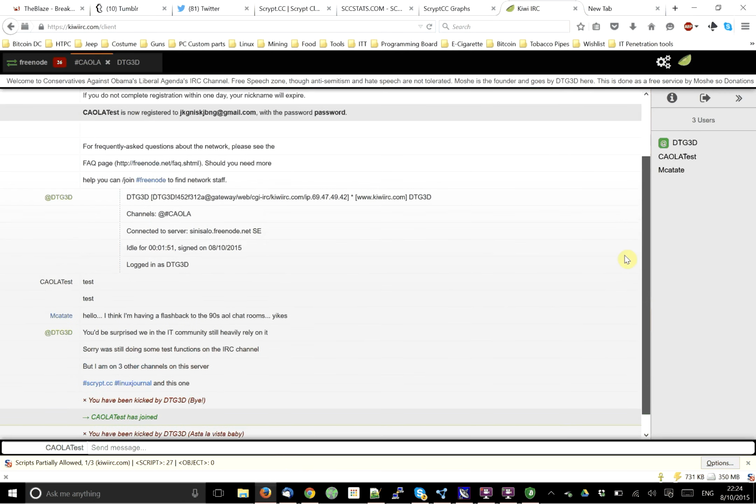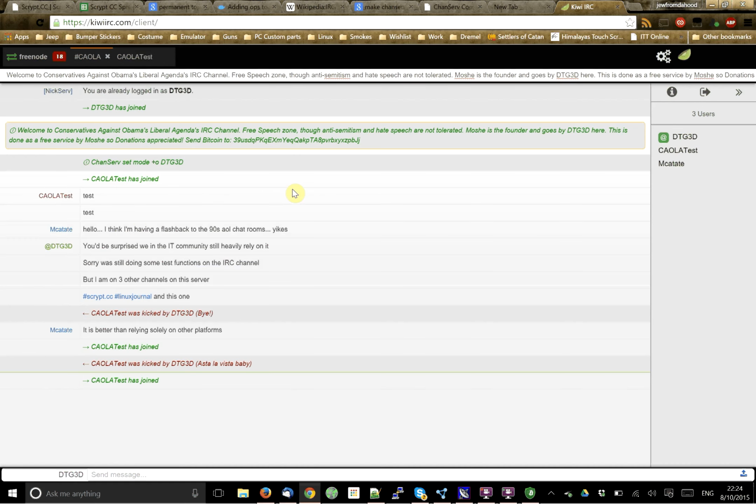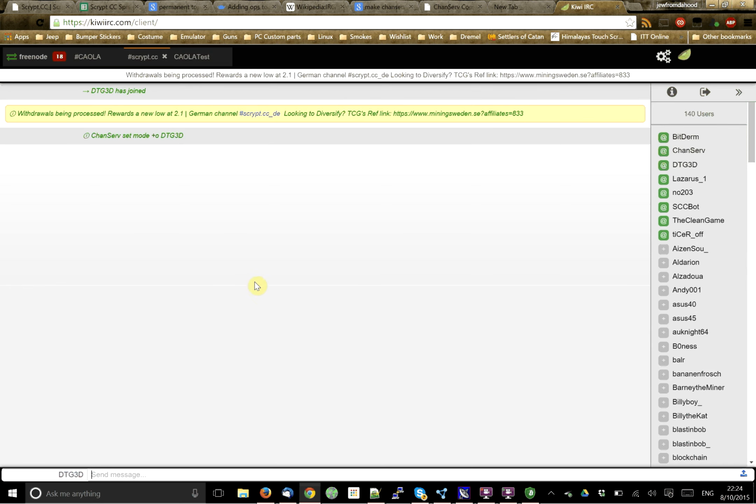This is since CAOLA has been logged in, and this is since DTG has been logged in. And we can actually do a lot of things. Let me give an example of what a room would look like with some more activity. This is a room I go into for some of my fellow Bitcoin miners. As we can see, we have a topic right here. Withdrawals are being processed. Rewards at a new low. There's a German channel there.